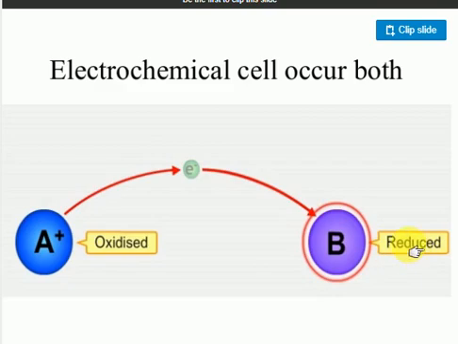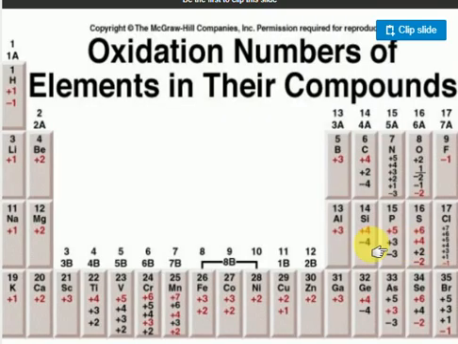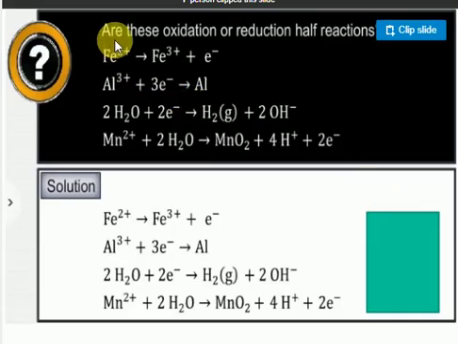So what happens here? Remember this for oxidation and reduction: what is mentioned in the periodic table. First group elements, hydrogen is there, but hydrogen does not belong to the first group elements. The oxidation number of hydrogen is +1 and -1. Lithium, all first group elements are +1. Second group elements are +2. Look at the third group number, oxidation number; here also remember group number, oxidation number. We will discuss later.